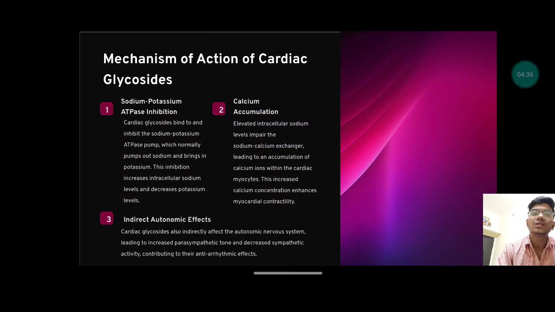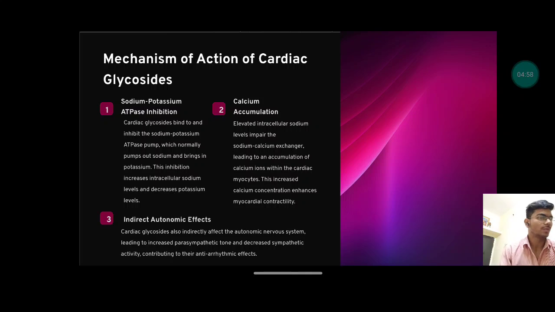Mechanism of action of cardiac glycosides. There are basically three things happening. First is the sodium potassium ATPase inhibition. Cardiac glycosides bind to and inhibit the sodium potassium ATPase pump, which normally pumps out sodium and brings in potassium. The inhibition increases intracellular sodium levels and decreases potassium levels.